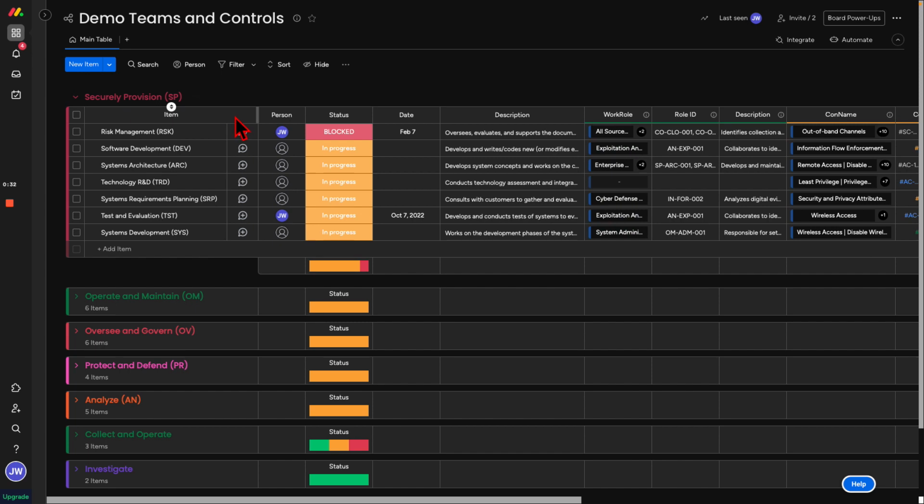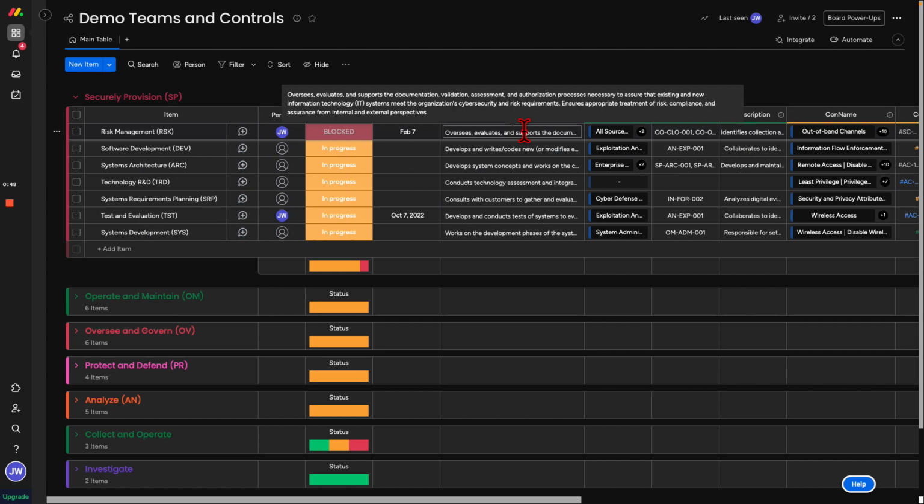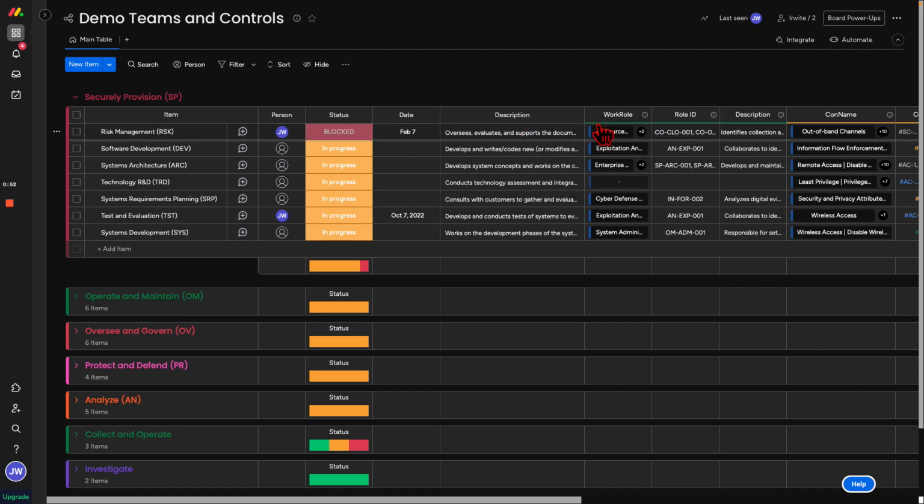We're going to break this down, and we have the risk management, development, architecture, technology, right? We have a lot of these specialty areas here, and then we have their status, right? Who's working on it, their status. We have a description, so we understand at a glance what this person is doing. And then we can manage their work role.